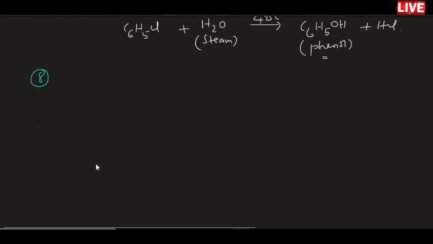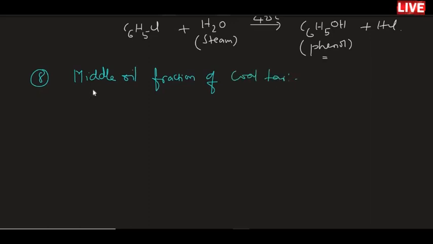So finally, we will see how phenol can be obtained in a general flowchart manner. Phenol can be obtained from the middle oil fraction of coal tar. So that also we'll see as a flowchart.